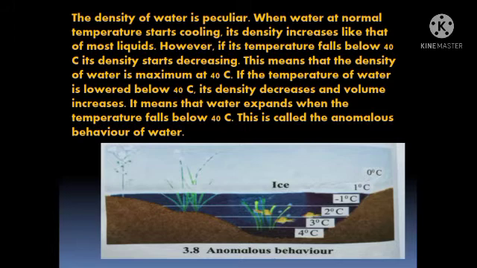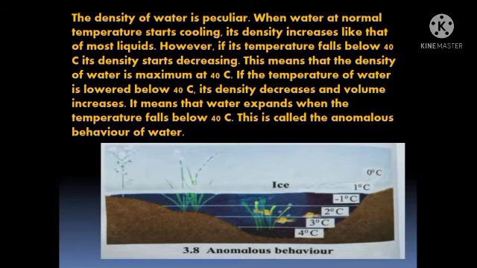When water at normal temperature starts cooling, its density increases like that of most liquids. However, if its temperature falls below 4 degrees Celsius, its density starts decreasing. This means that the density of water is maximum at 4 degrees Celsius. Students, what it is saying is that at normal temperature, when water starts cooling, its density increases like most liquids.